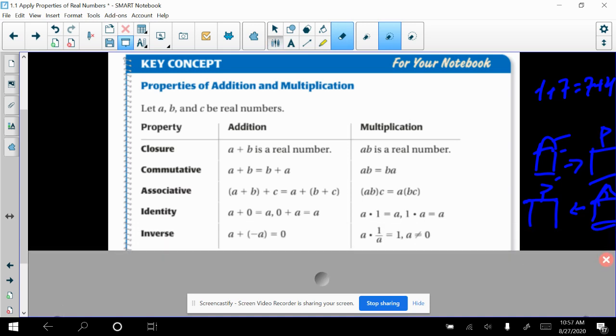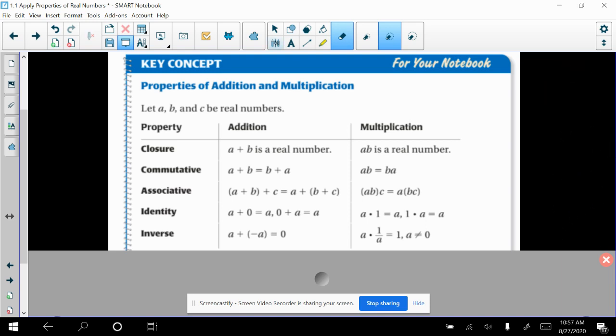The next two are often confused with one another, not only because the properties are very similar, but because the words are very similar as well. Identity, inverse, they both start with I, similarly. So this part is a little bit confusing. I want you guys to really be paying attention here.